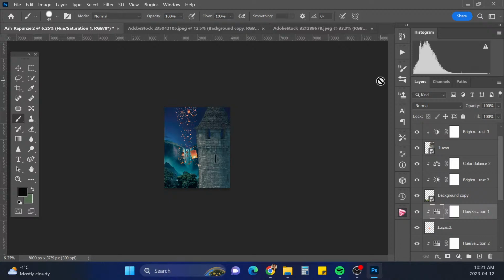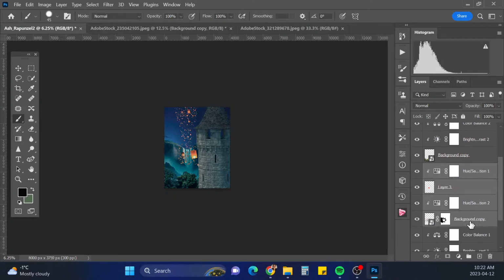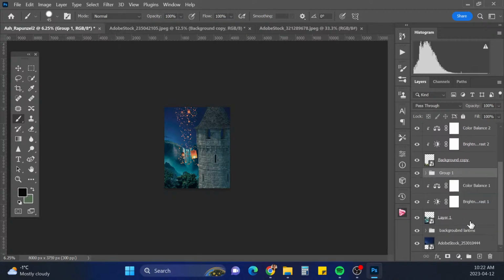They look like they're going to be a bit of a challenge, but it'll be fun. Okay, so I'm just going to put these in a group. Sorry, this one and this one. And we'll call those foreground lanterns.